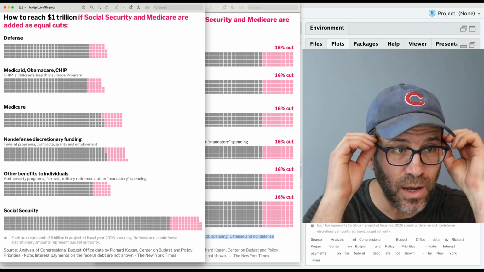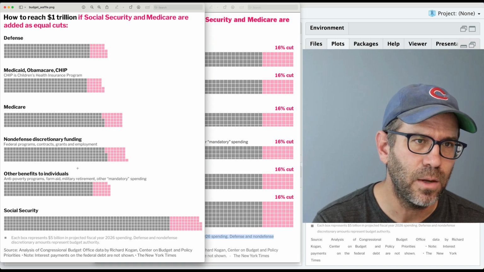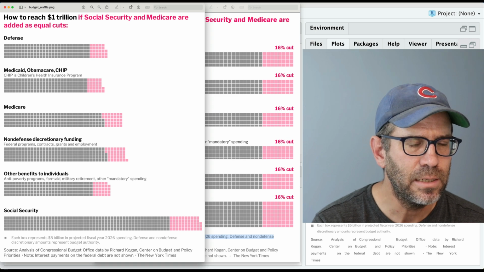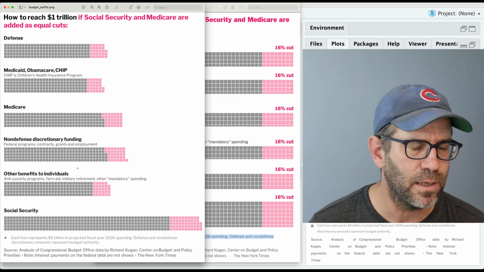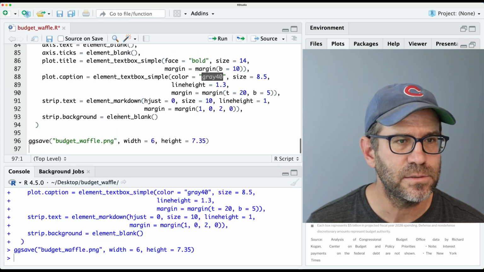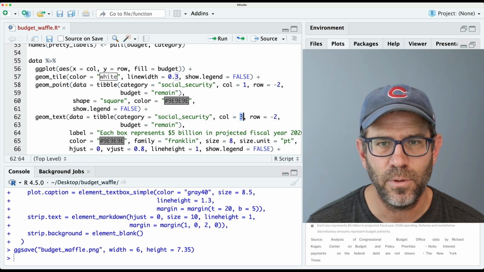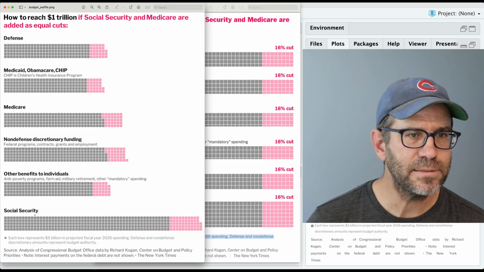And going down to 5 rows makes my cells in my waffle plot look pretty square. I think that's pretty good, right? And so again, each column then is going to be $25 billion. So let's go ahead and move our legend back to the left a smidge. And again, we can do that here in geom_text. I put that in column 3. Let's put it in column 2. That brings it over. I think that's pretty nice.